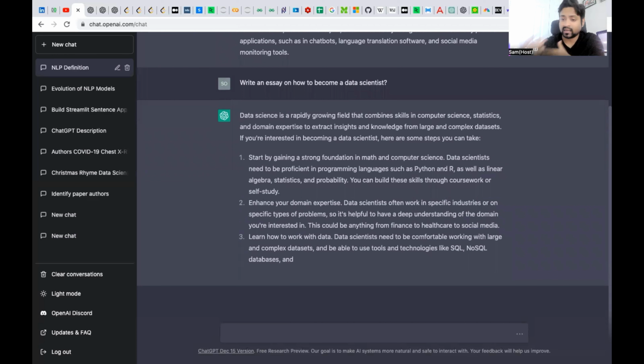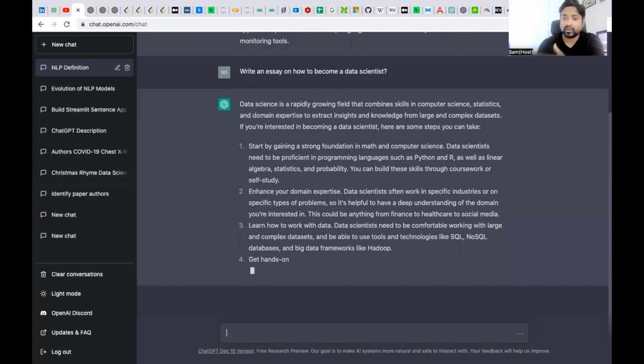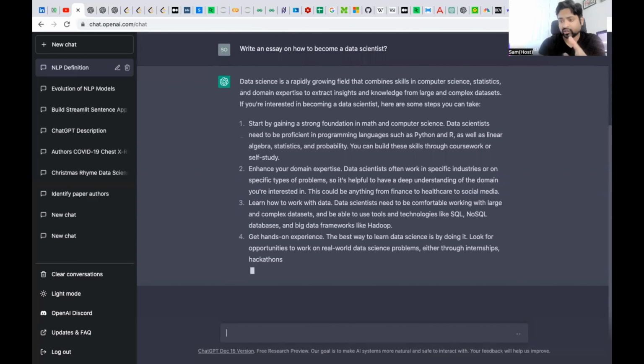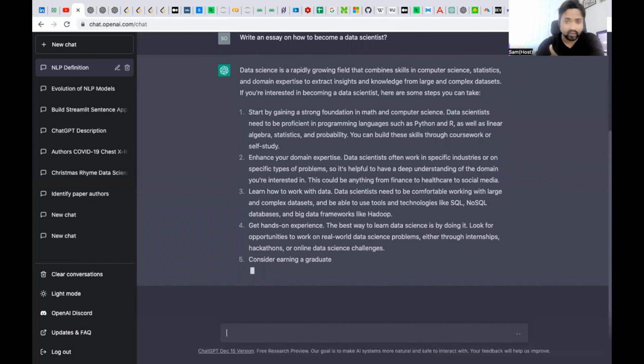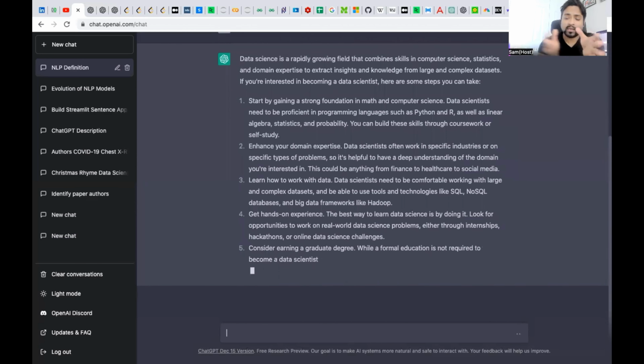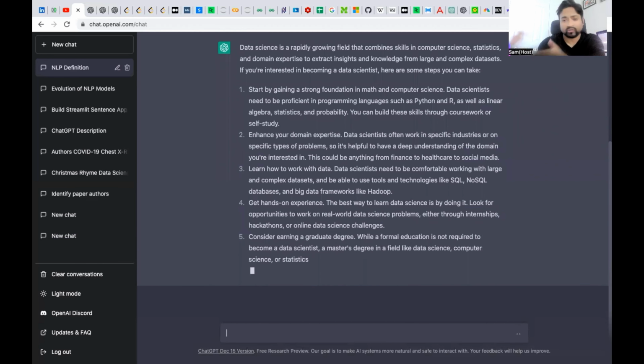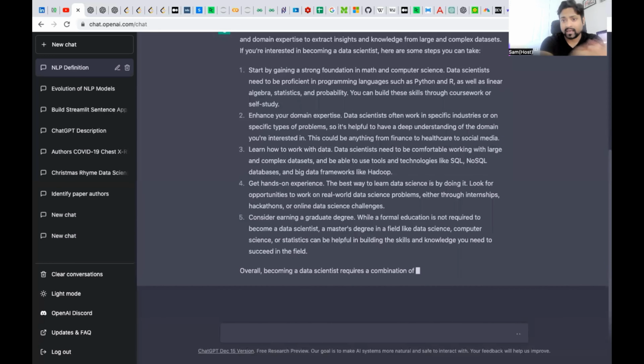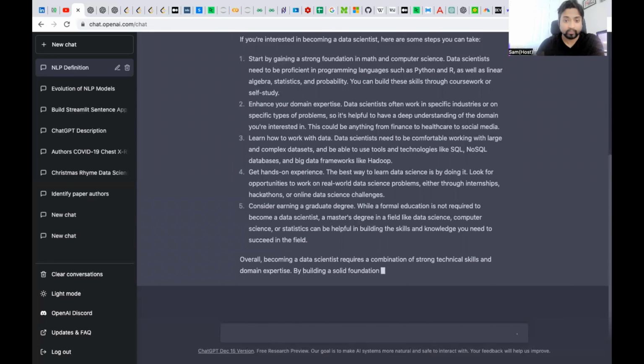As you can see, it's still providing a lot of information. The fascinating thing about ChatGPT is that it summarizes all the information that you can collect from Google or other search engines. But to get this information from other search engines, you actually have to go to different links and try to summarize the information by yourself.